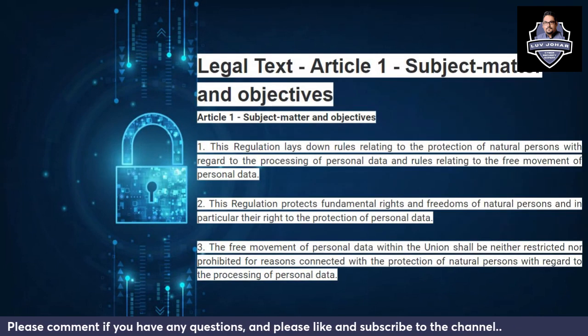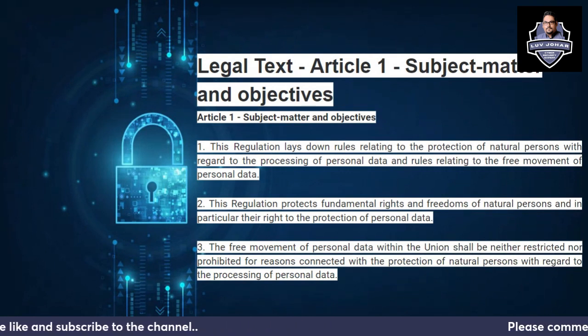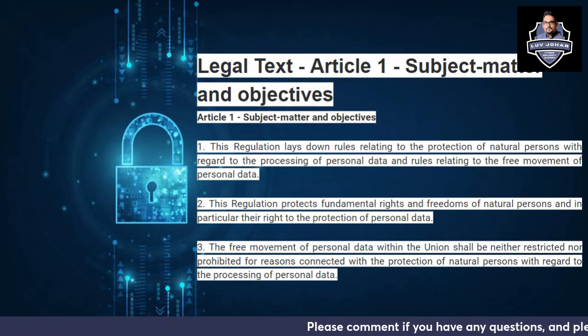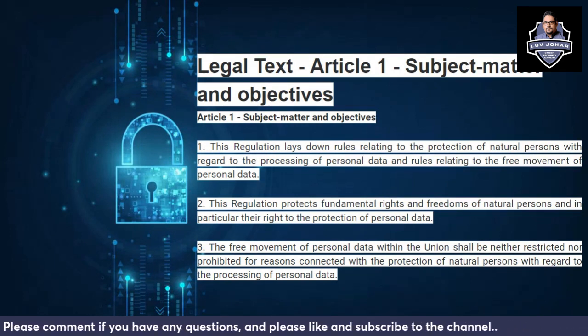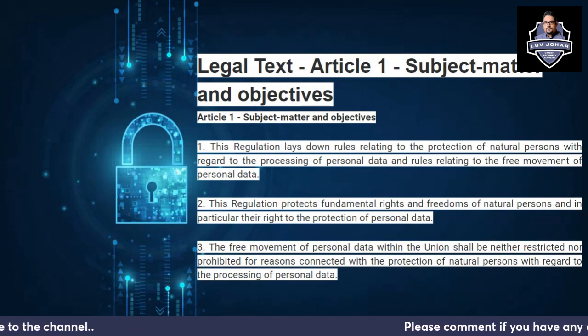So what does the exact text say for Article 1, Subject Matter and Objectives? This is the exact text from the GDPR regulation. It has 3 key pointers. First, this regulation lays down rules relating to the protection of natural persons with regard to the processing of personal data and rules relating to the free movement of personal data.